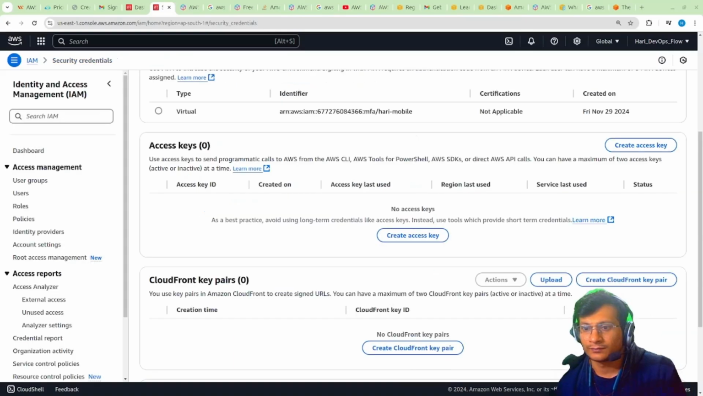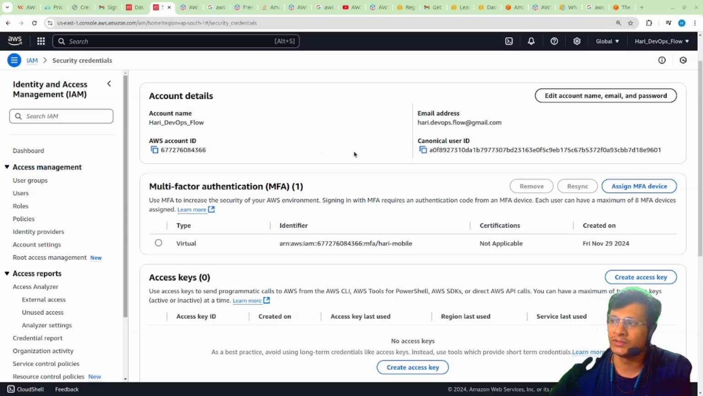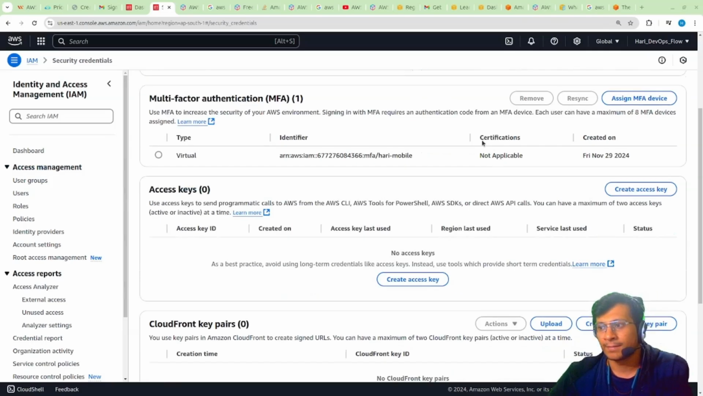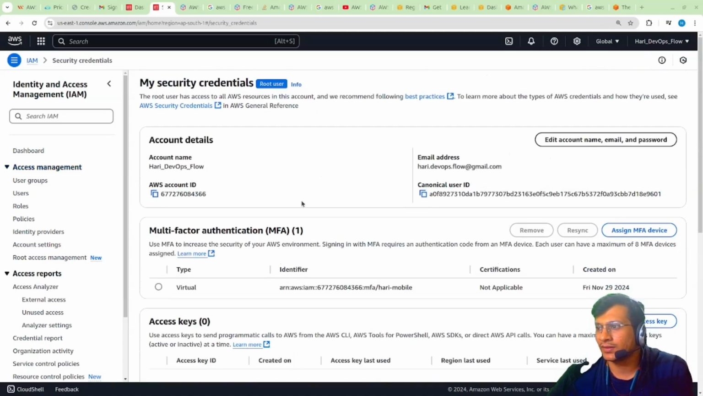Just a moment. Okay, I have added multi-factor authentication. Whenever you use your root account, always enable multi-factor authentication on it so that you keep it in check. The password should be strong. After some time you might not be using this, but now we have created everything over here.